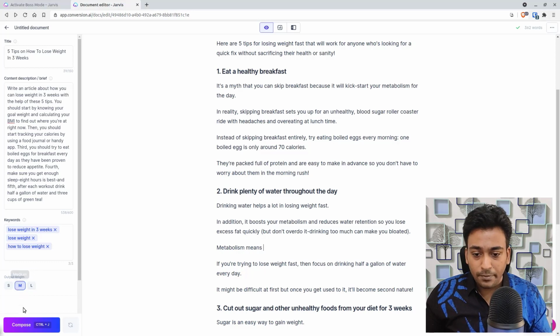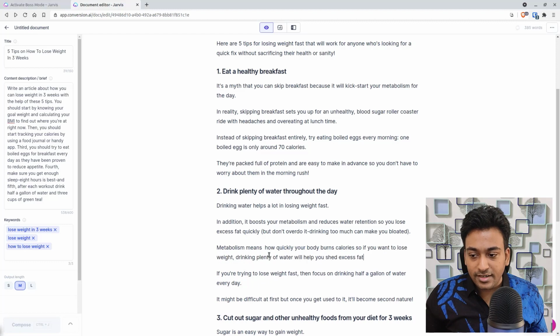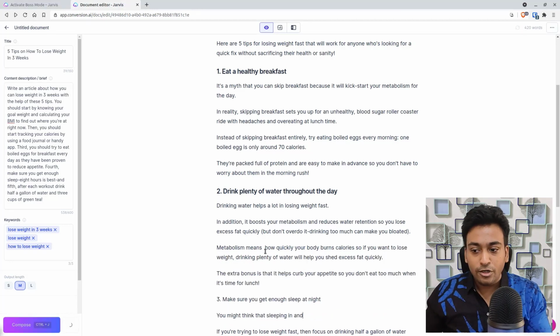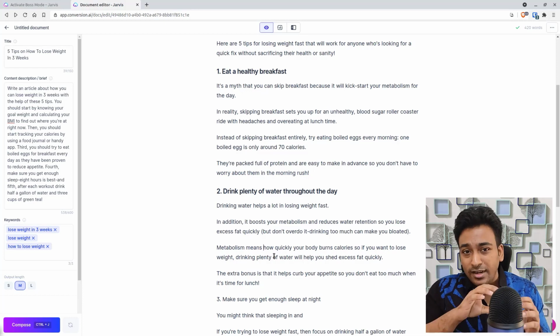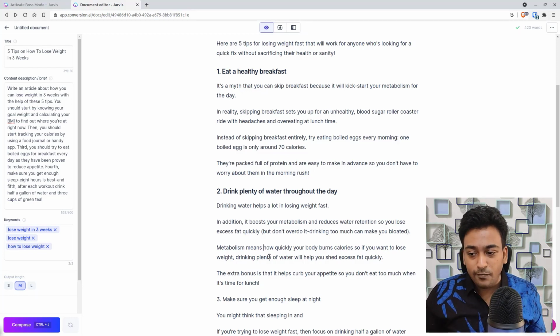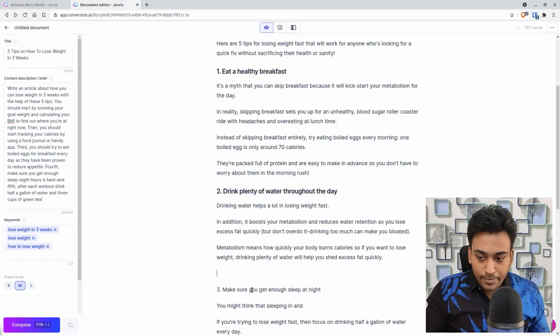Let's see, I keep it on medium, and when I do that, it will take this into the context and finish that thought for me. For example, metabolism means how quickly your body can burn calories. So if you want to lose weight, you can understand it tries to fulfill that. Let me do another one.